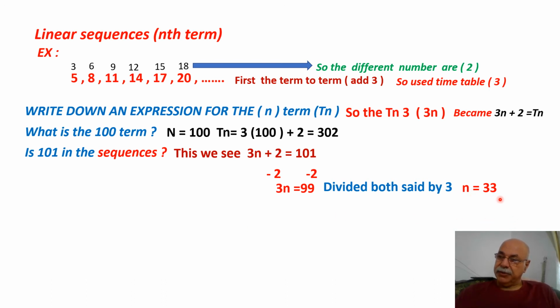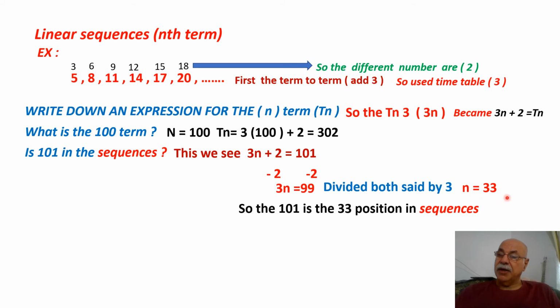n equals 33. This is the position, 33, in this sequence. So 101 is at position 33 in the sequence. What is the meaning of this? This means the position.